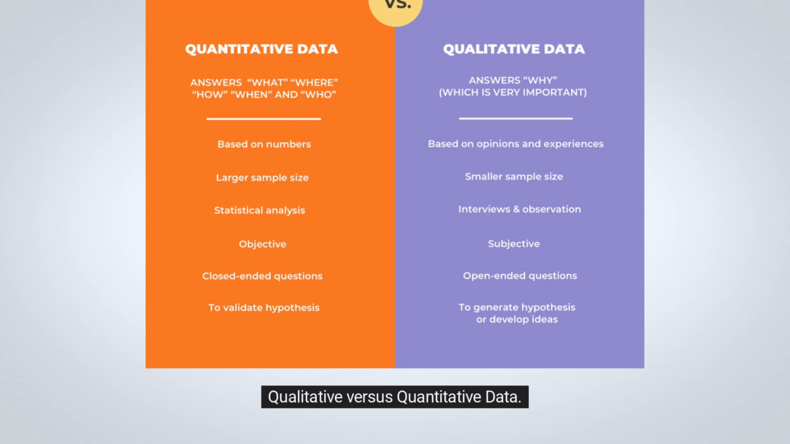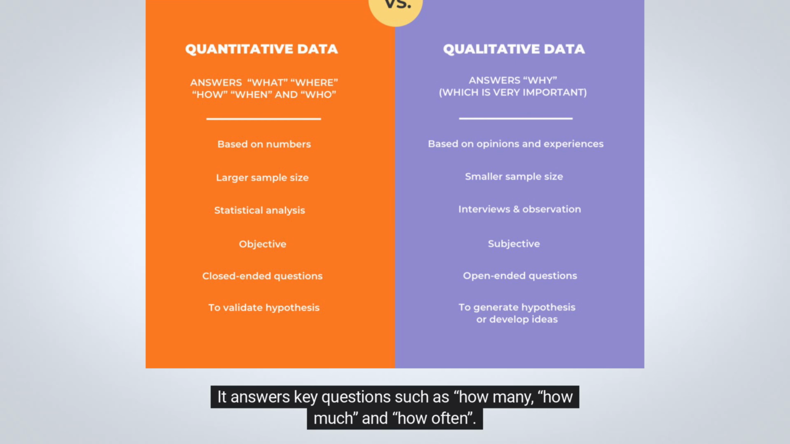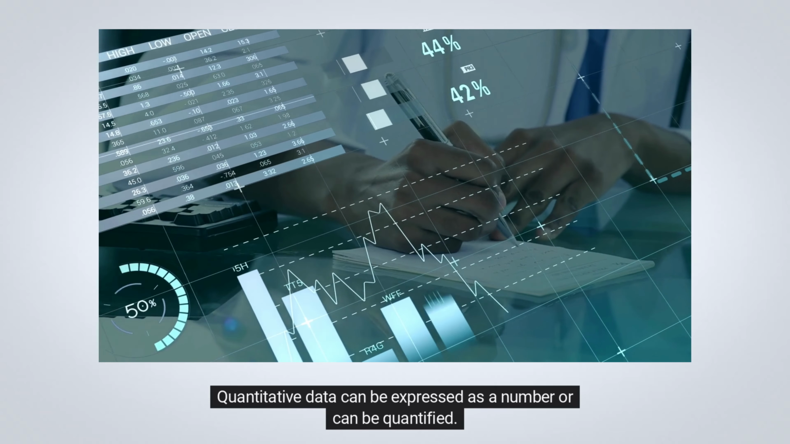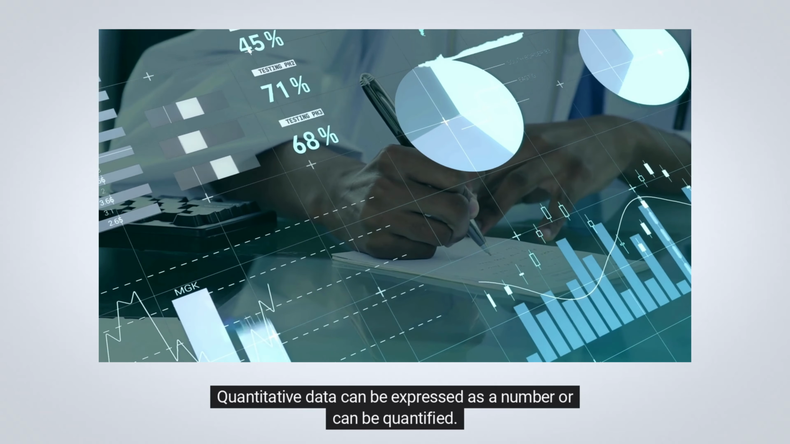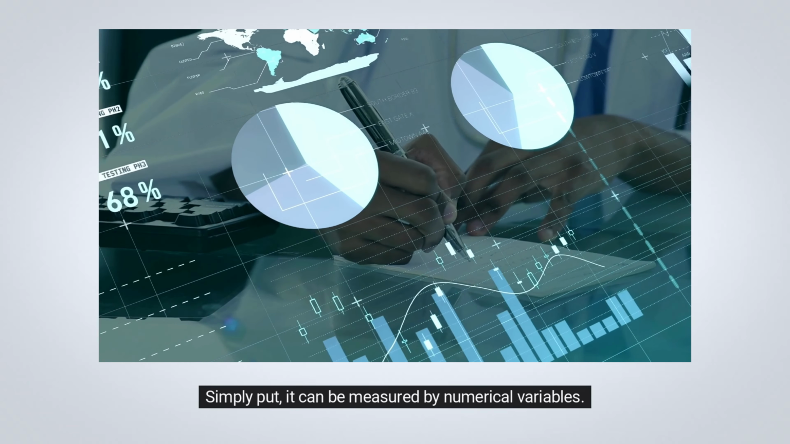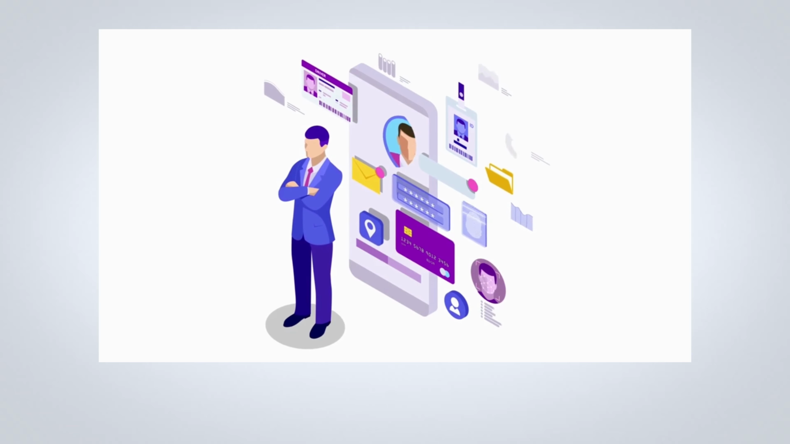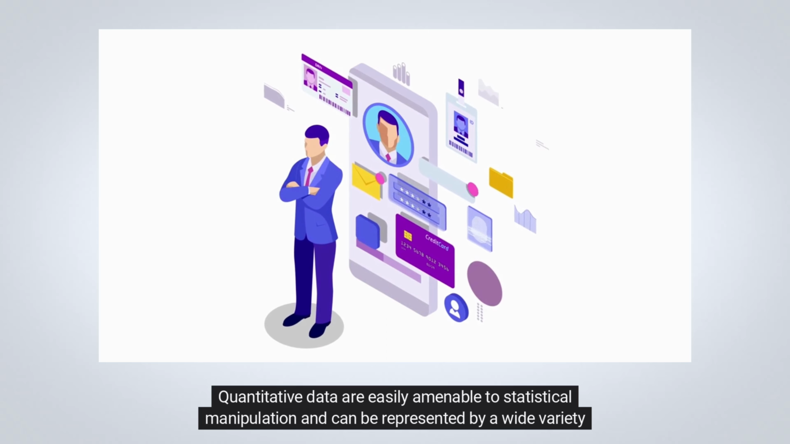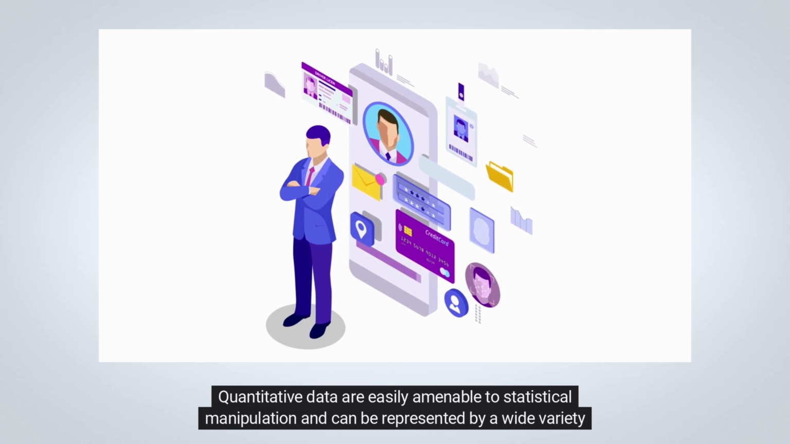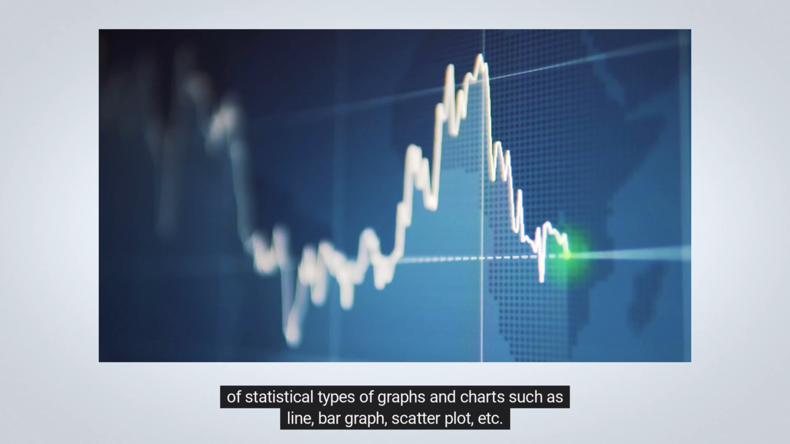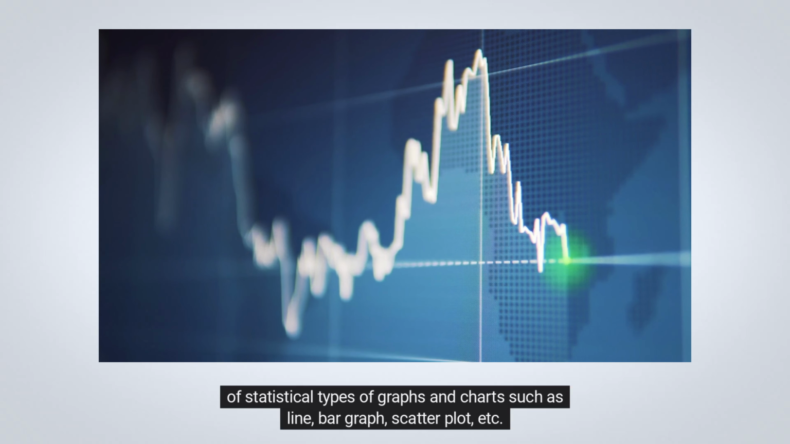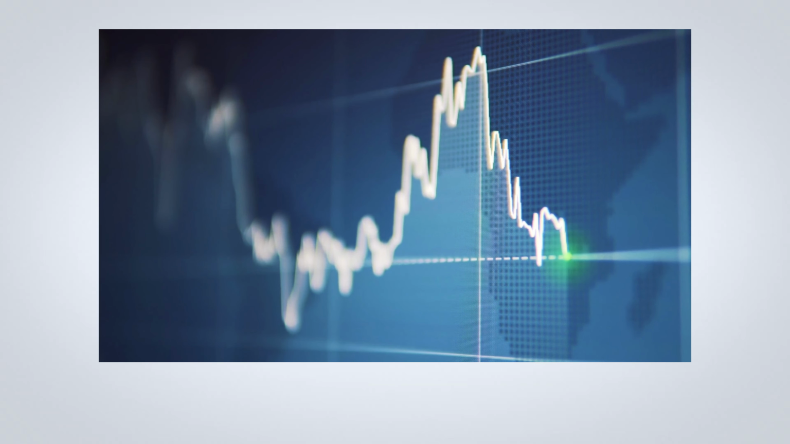Qualitative versus quantitative data. Number 1. Quantitative data. Quantitative data seems to be the easiest to explain. It answers key questions such as how many, how much, and how often. Quantitative data can be expressed as a number or can be quantified. Simply put, it can be measured by numerical variables. Quantitative data are easily amenable to statistical manipulation and can be represented by a wide variety of statistical types of graphs and charts such as line, bar graph, scatter plot, etc.